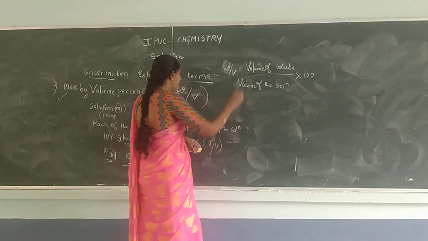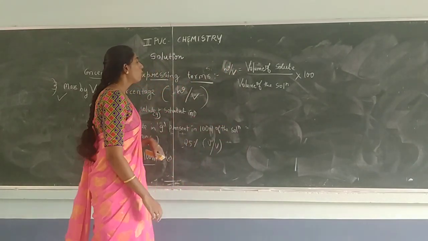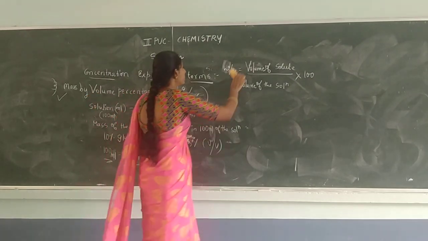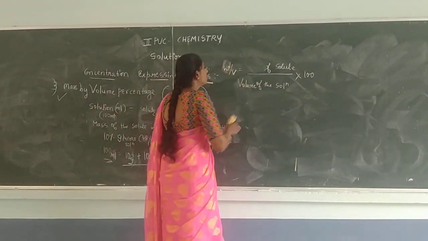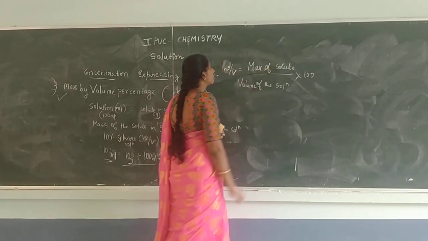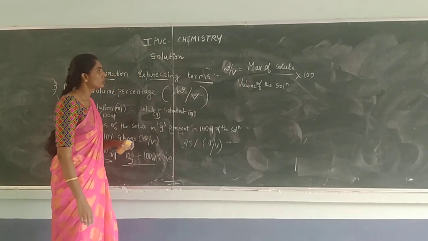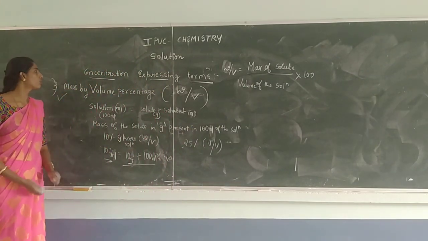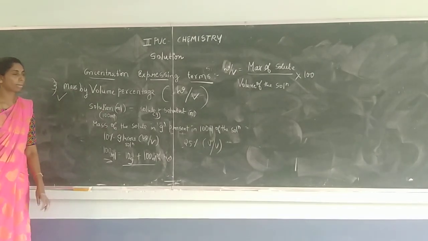Right. So here the weight by volume can be given as volume of the solute. Is it volume of the solute? No, it must be what? Mass of the solute. Mass of solute divided by volume of the solution into 100. So these are the three terms used to measure the concentration.